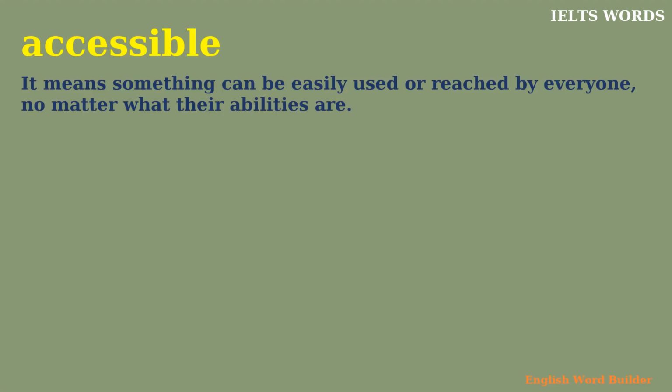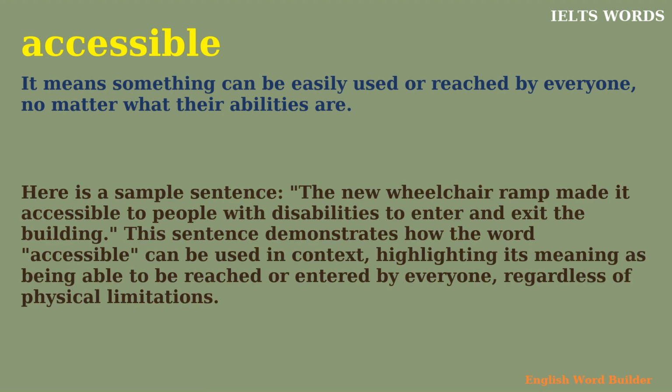Accessible. It means something can be easily used or reached by everyone, no matter what their abilities are. Here is a sample sentence. The new wheelchair ramp made it accessible to people with disabilities to enter and exit the building. This sentence demonstrates how the word accessible can be used in context, highlighting its meaning as being able to be reached or entered by everyone, regardless of physical limitations.